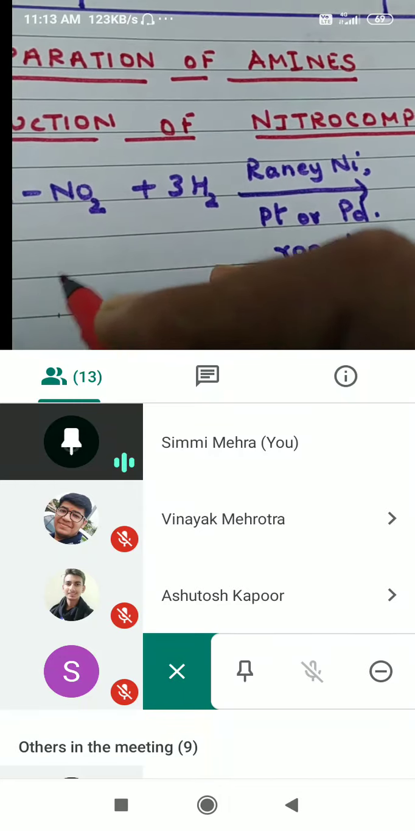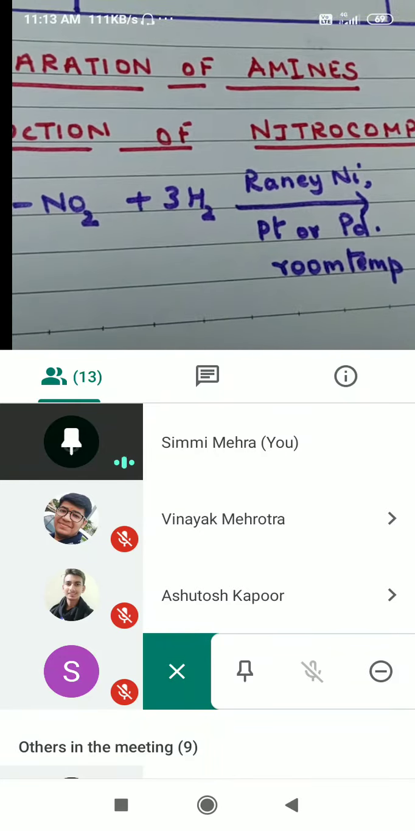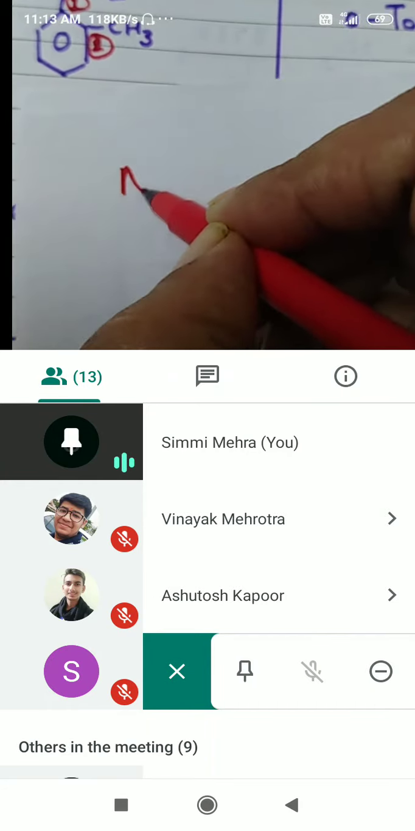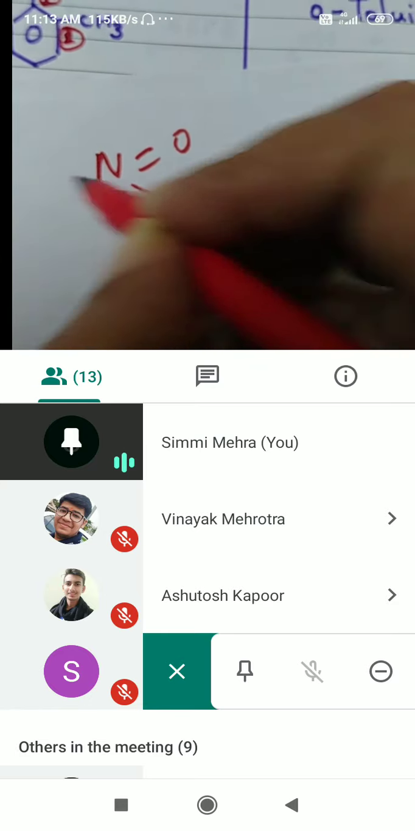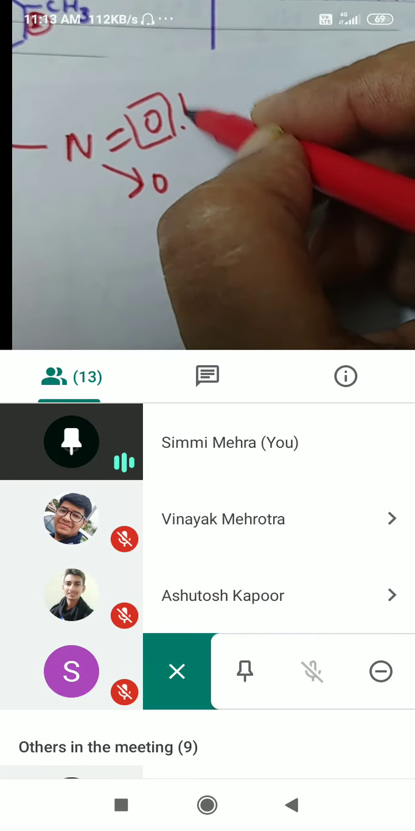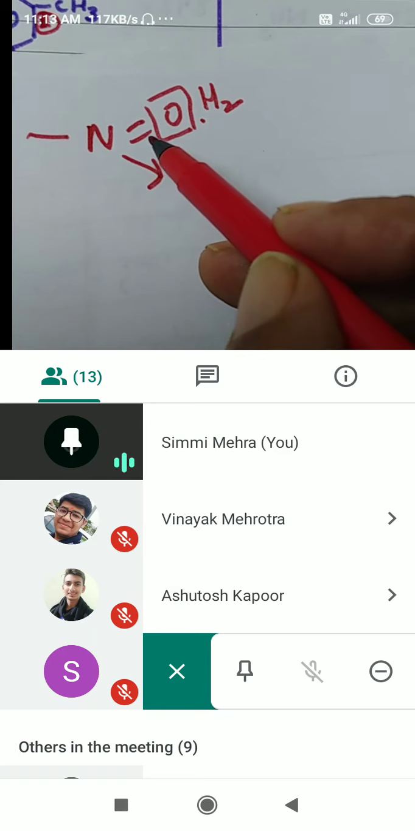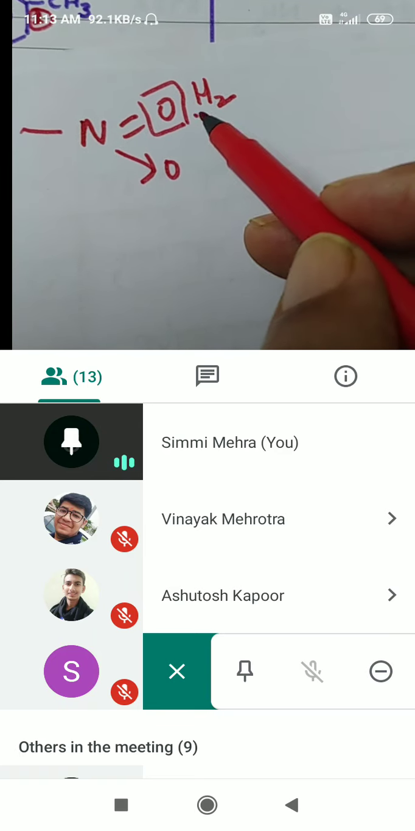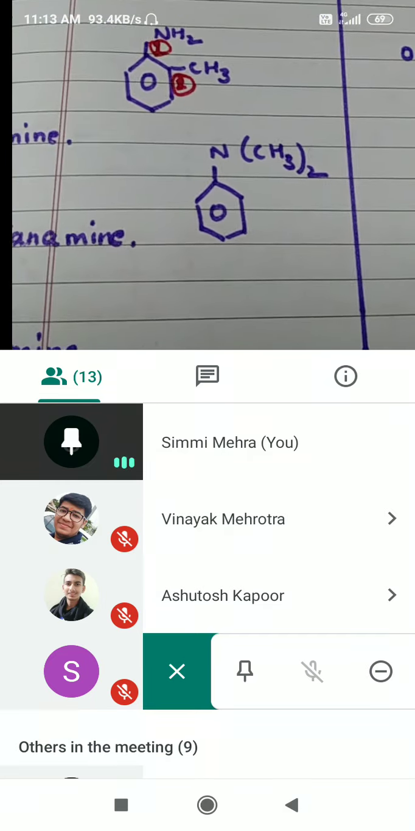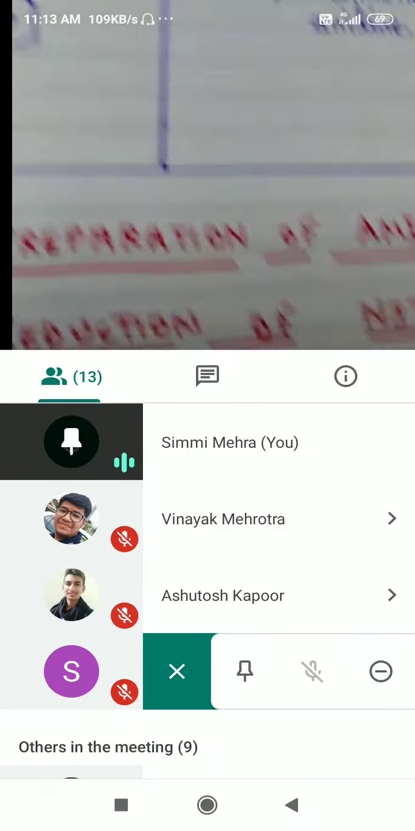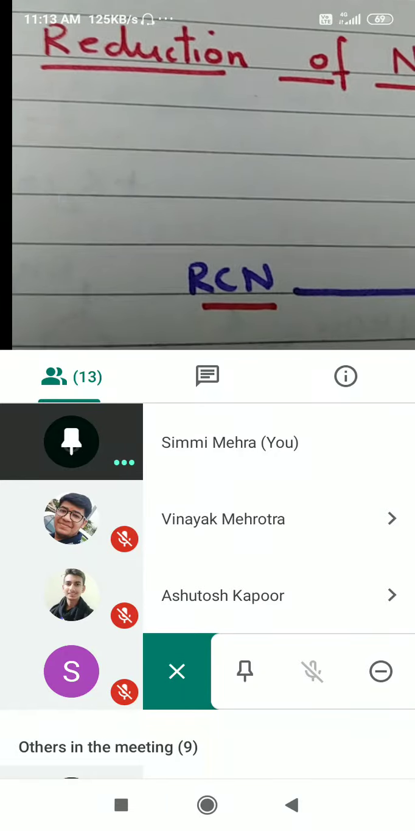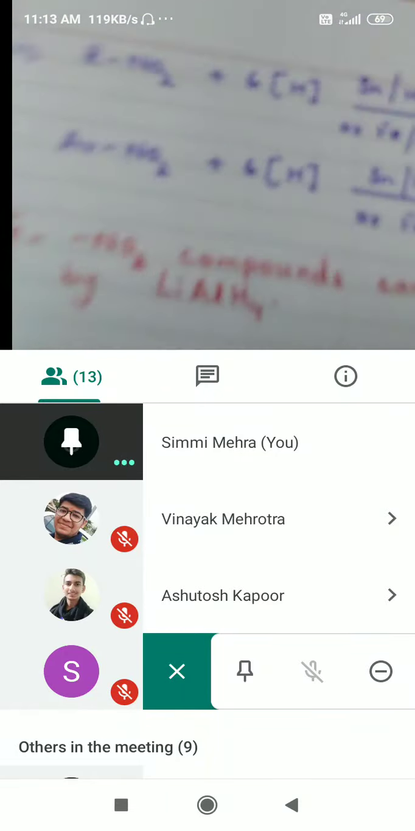And what is the structure of nitro group? It is like this, N double bond O. This is your nitro group, isn't it? So if this oxygen is removed and two hydrogen are added, this will become NH2. So removal of oxygen, addition of hydrogen, this will be reduction. Is that clear? So here we have reduction reaction taking place, and one reducing agent is hydrogen, which is produced from hydrogen gas using Raney nickel in presence of platinum or palladium.